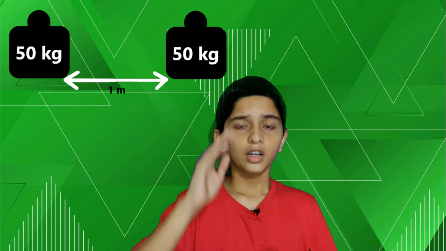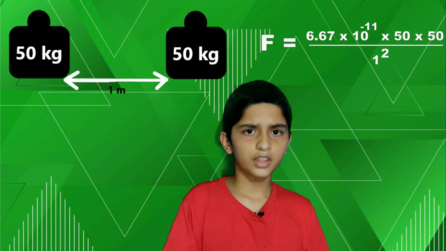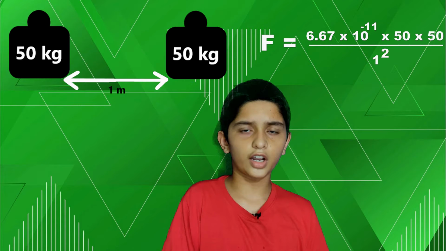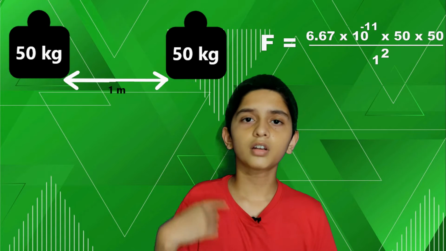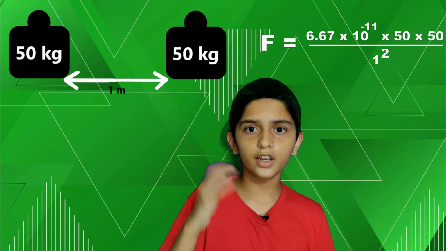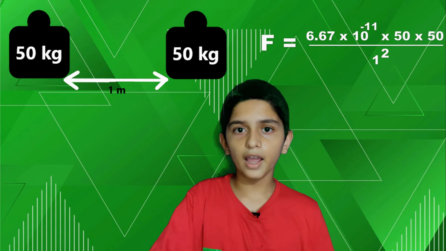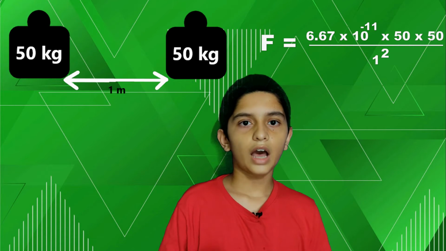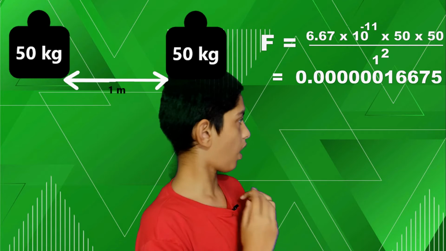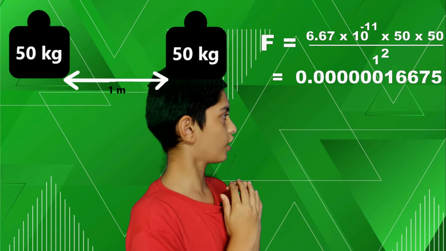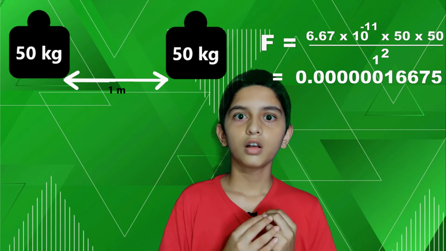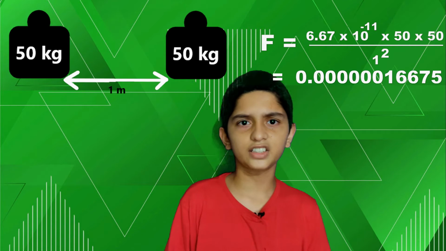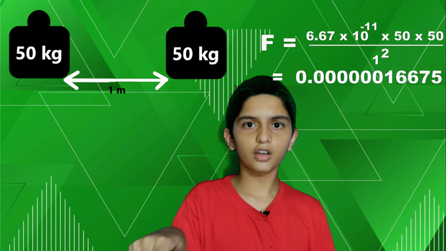That's why it will be 6.67 into 10 to the power minus 11 into 50 by 1 square. The answer is displayed here. Whoa, that is so small. That's why we do not attract each other. Like you don't attract your friend. Gravitational force is the weakest force and it's an advantage for us.